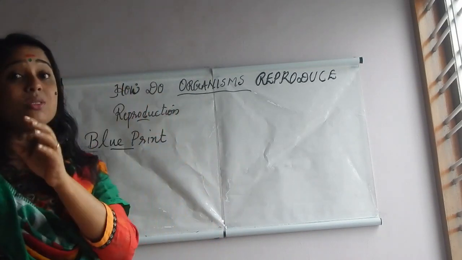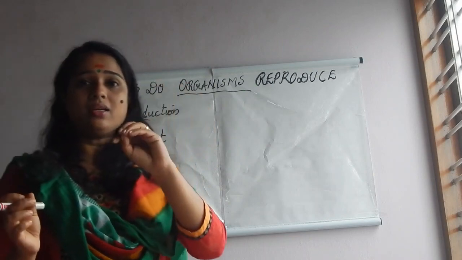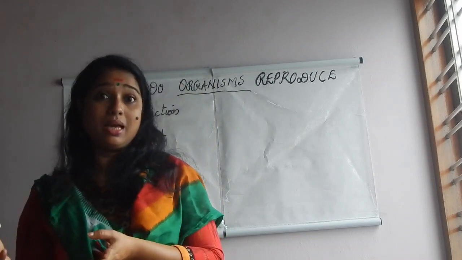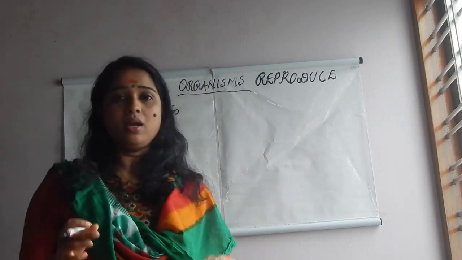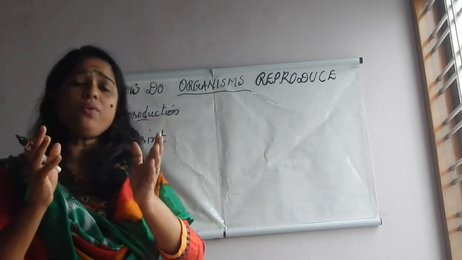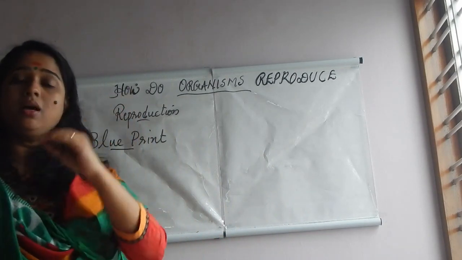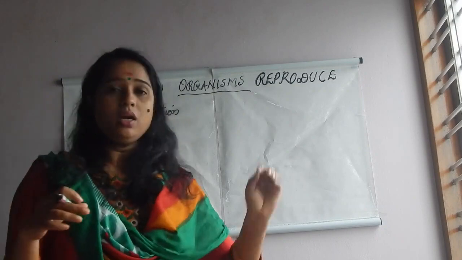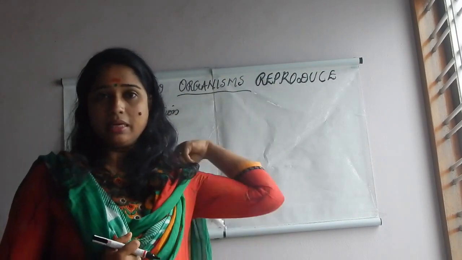A donkey and a horse can give birth to a mule. Likewise, a tiger and a lion can also give birth to another organism. Of course, it happens only in rare situations. But generally, human beings give birth to human beings, a monkey gives birth to a monkey, and a dog gives birth to a dog. Clear?